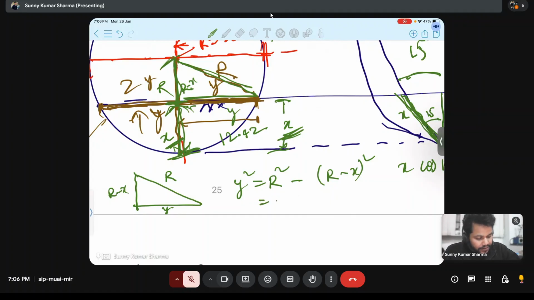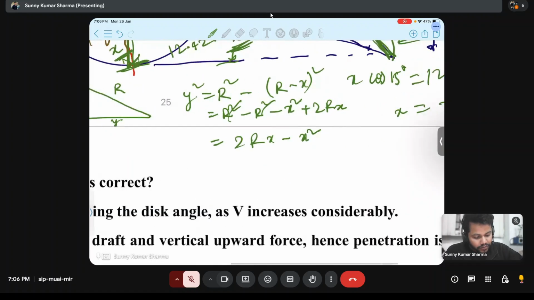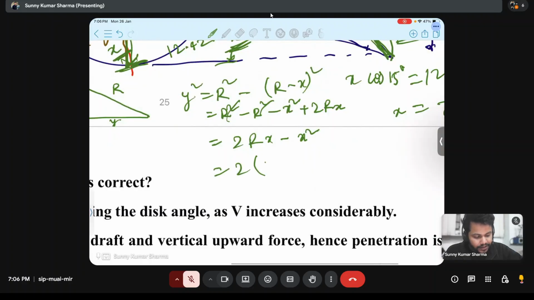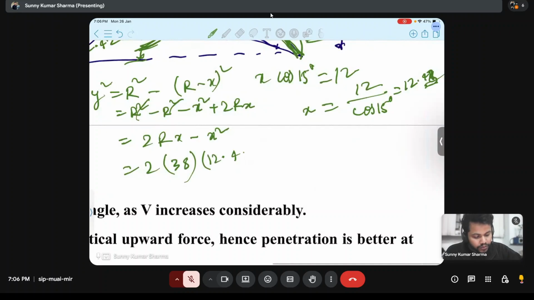Okay. This is r square minus r square minus x square plus 2rx. So these two cancel. 2rx minus x square. Now what is r? 38 centimeter. X is 12.42. So 2 times 38 times 12.42 minus 12.42 square. This you calculate, Nitish, and tell me what you are getting.